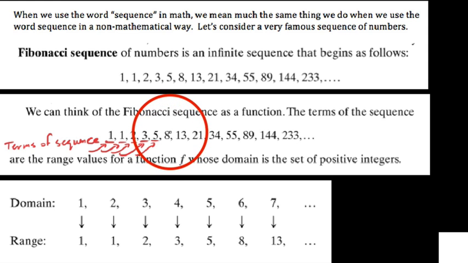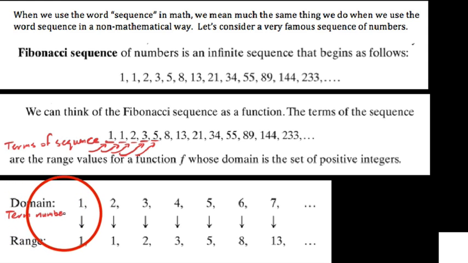And then we typically say all the way out to the nth term of this thing, which is not undefined, but an arbitrary term. It could be any term. These are the terms of the sequence, and they are the range of values for a function f whose domain is the set of positive integers. That is to say that the domain is basically the term number, which term you are at, and the range is the term value, what that term actually equals.